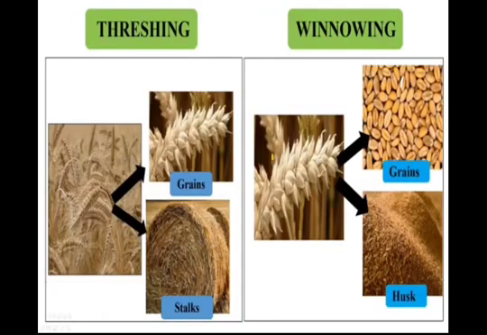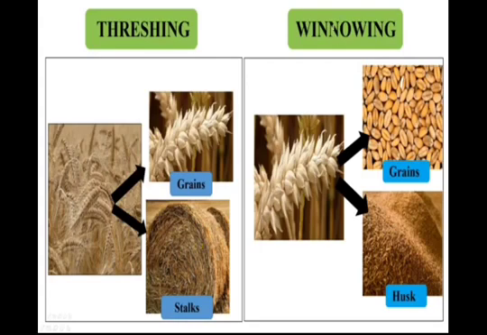Before going to another process, let's compare threshing and winnowing. If you want to separate the grain from stalks, threshing is to be done. There winnowing is not possible, right? But in winnowing, you want to separate the grain from the husk. Husk is a non-useful component, but here the stalk is a useful component.